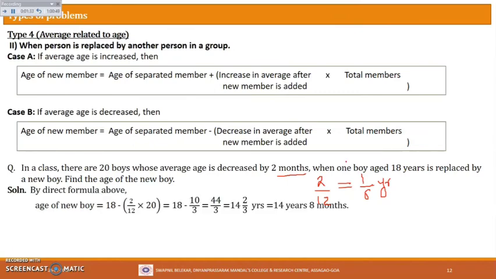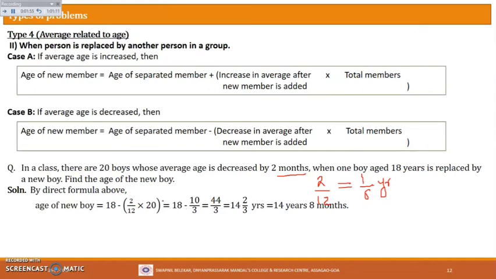Let's see the solution. By the direct formula above, the age of the new boy will be 18 minus 2 by 12, right? Because 2 months is converted into years. So 2 by 12 into 20 total members, which is equal to 18 minus. Here we can cancel.